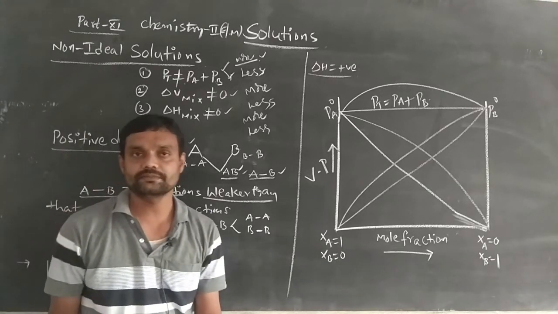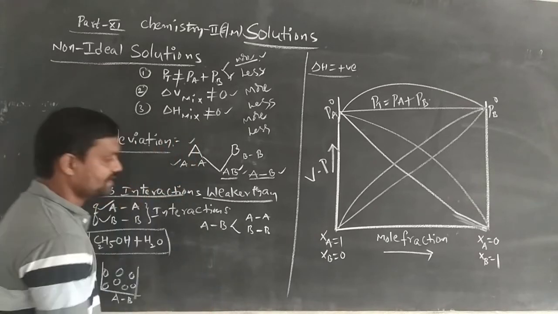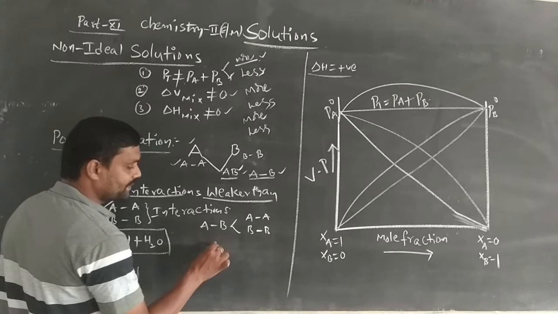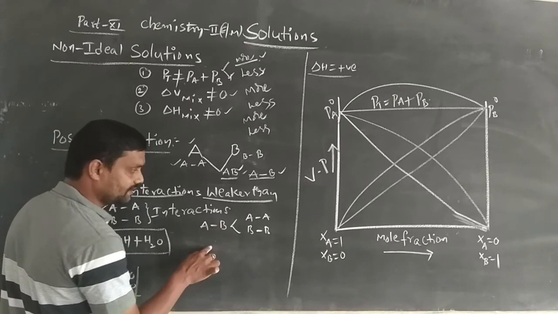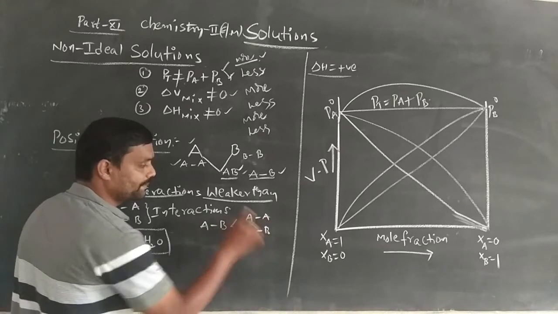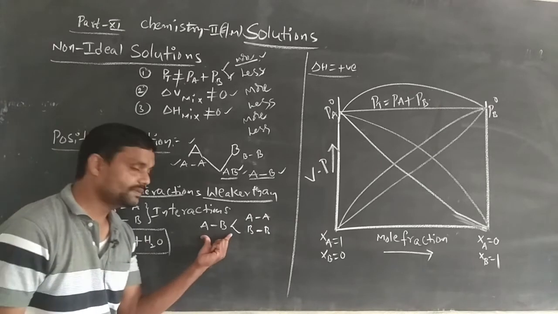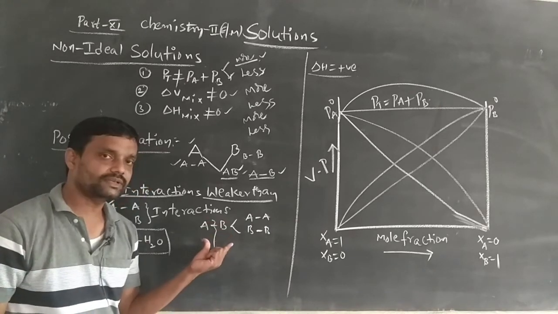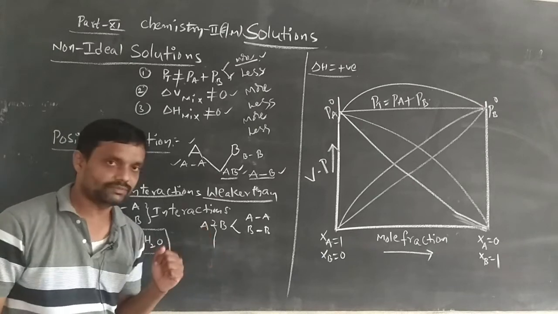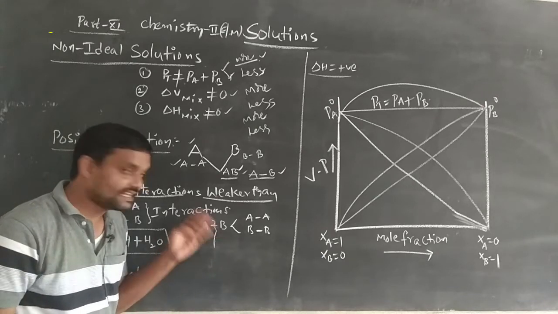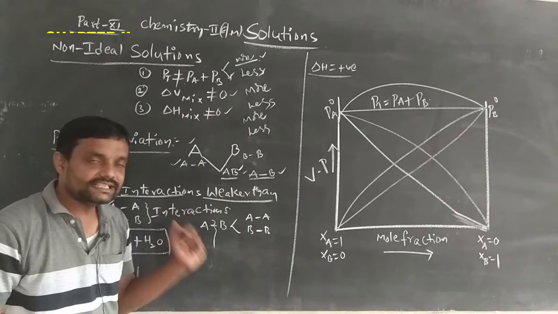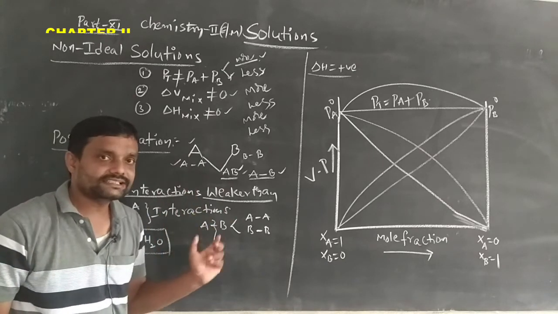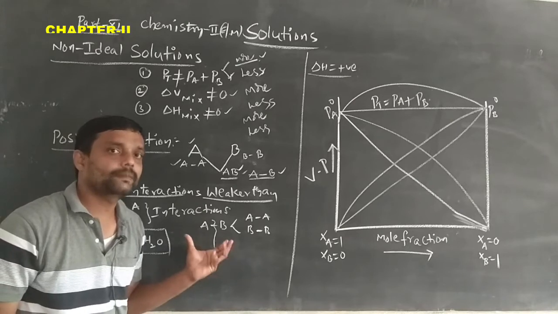So the simple conclusion: in the mixed solution, AB interactions are weak compared with the A and A, B and B interactions. AB interactions being weak means bond breaking easily occurs between the A and B molecules. So they are easily vaporized and form more vapors.